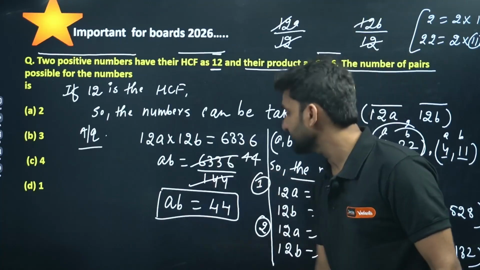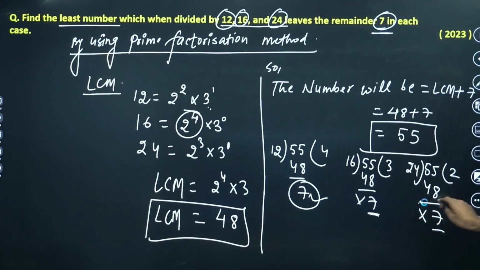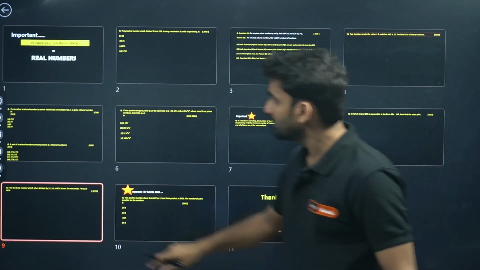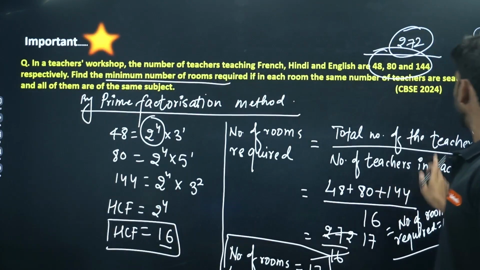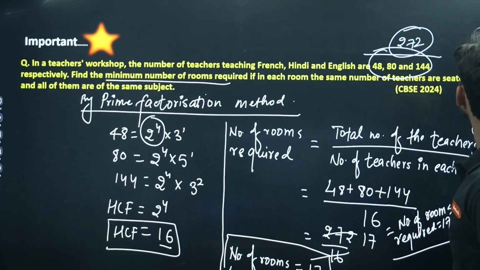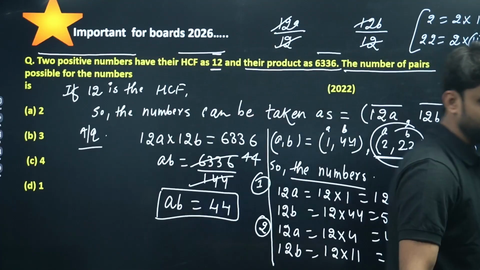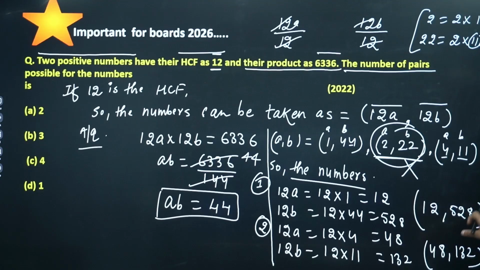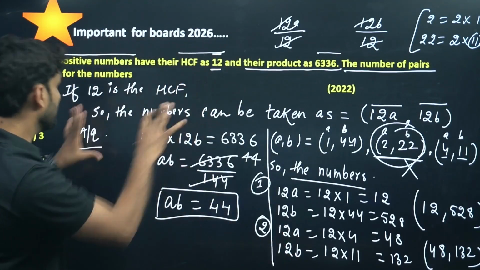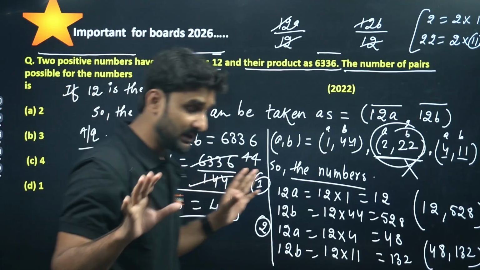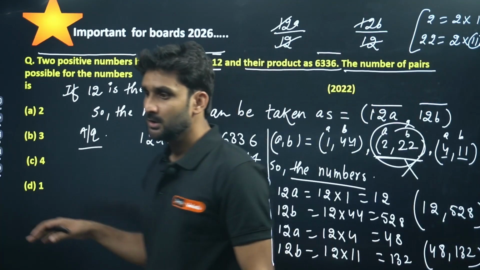So 2 pairs are possible: 12, 528 and 48, 132. This is an important question, and it has already been asked in a board examination as a previous year question.